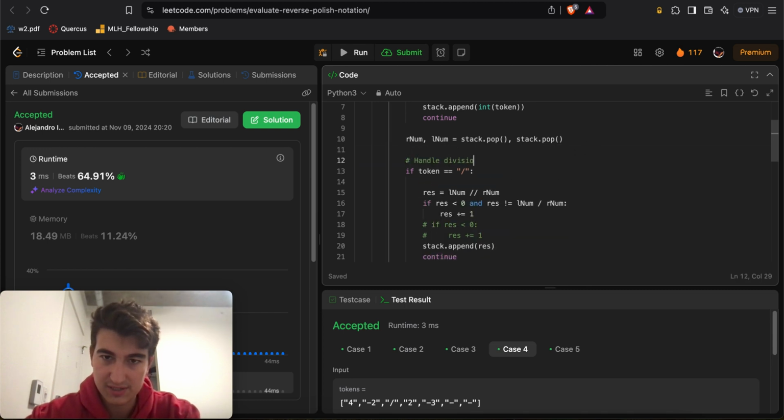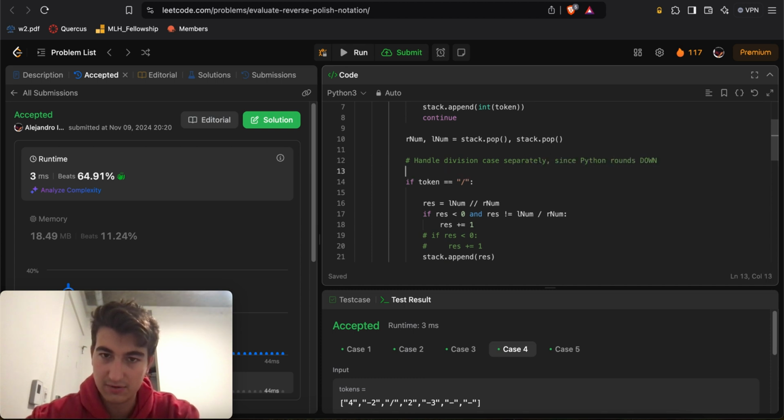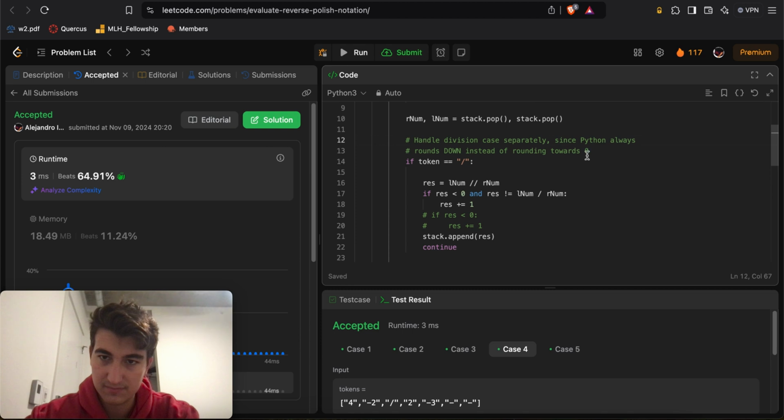Handle division case separately, since Python always rounds down instead of rounding towards 0. Okay, there we go. Res is equal to this. If res is equal to that.